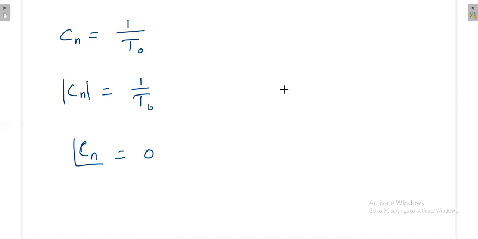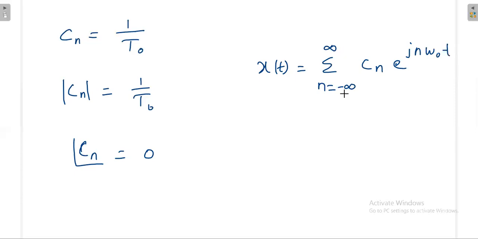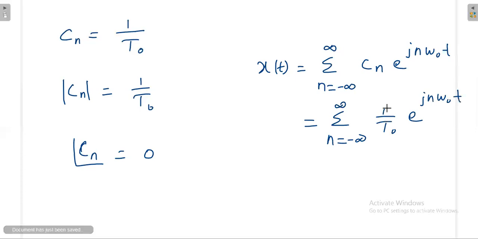Then what about the exponential Fourier series expansion? In general, x of t is equal to the summation from n equals minus infinity to plus infinity of Cn e power jn omega naught t. Cn we have calculated as 1 by T naught. This is independent of n, so we can take it outside: x of t equals 1 by T naught times the summation from n equals minus infinity to plus infinity of e power jn omega naught t.